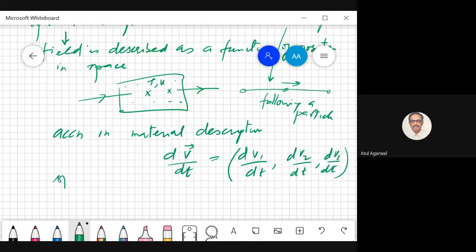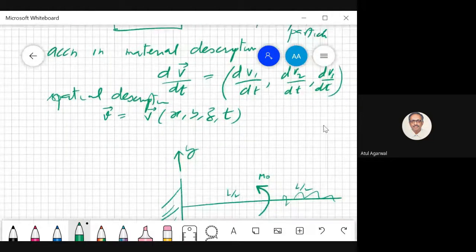But if you have a spatial description, then you say velocity is equal to velocity of x, y, t, so you have velocity at a point. Once the particle has this velocity position and time, this position at this time, this is the velocity. At another position and time, you have another velocity.